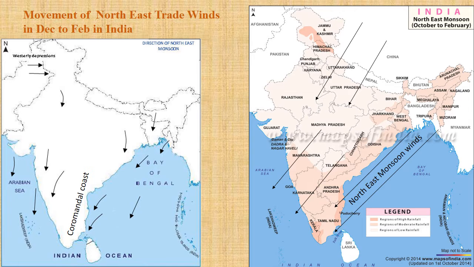The sources of water for both the winds are different. The northeast monsoon winds pick up moisture from the Bay of Bengal and give rainfall to the Coromandel coast. So the source is the Bay of Bengal. Whereas for the westerly depression, the source is the Mediterranean Sea. Let's go to the next slide.